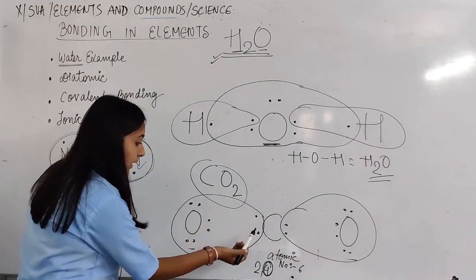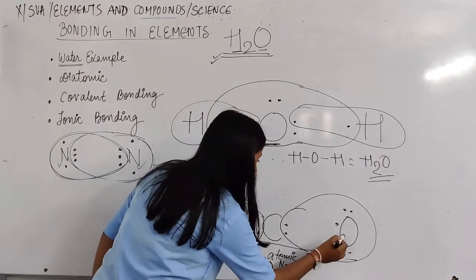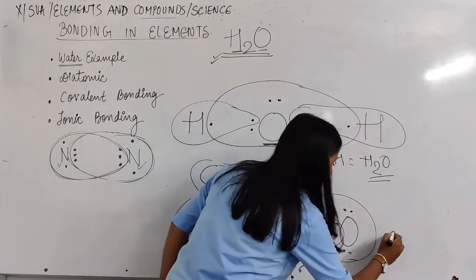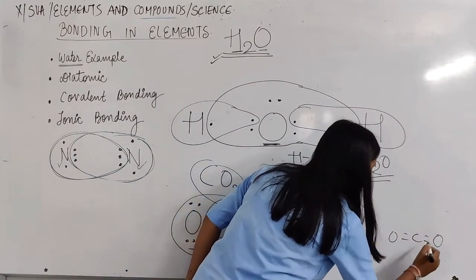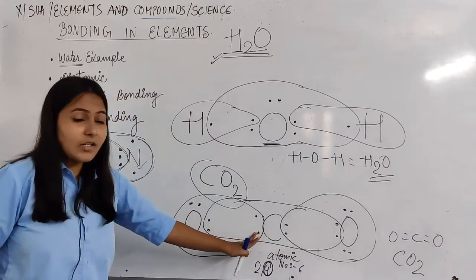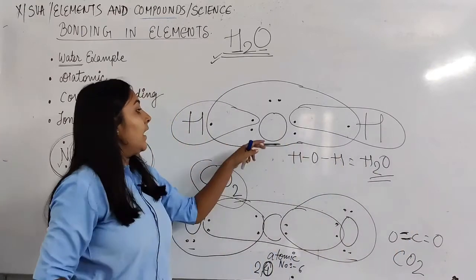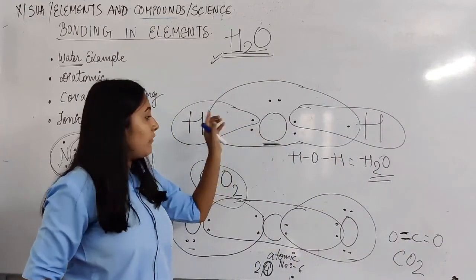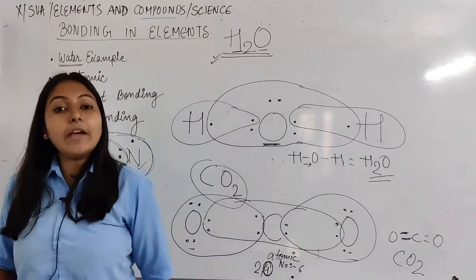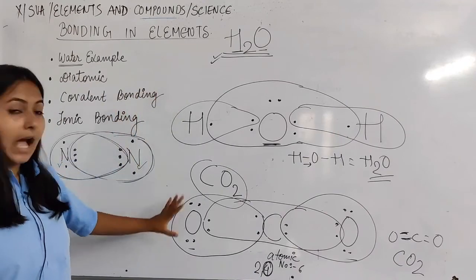Okay, so 2 it will take from this oxygen and 2 it will take from that particular oxygen. So in this way, CO2 has been formed. If 4 electrons are shared, it means what? Double bond. If only 2 electrons, only 1 pair of electrons are shared, it means single bond. Okay, so this we have completed with hydrogen, that is water, and carbon dioxide.